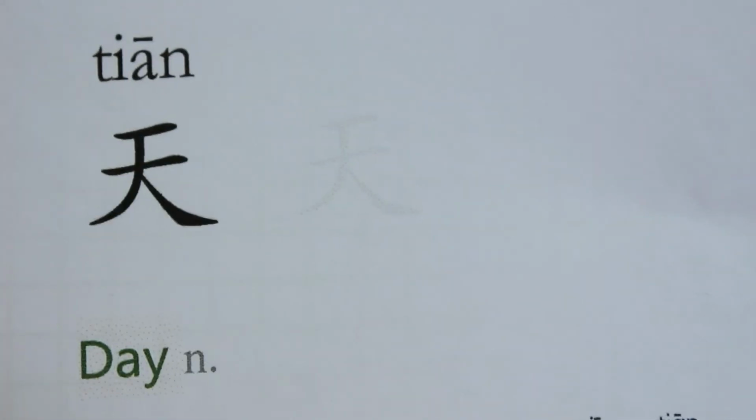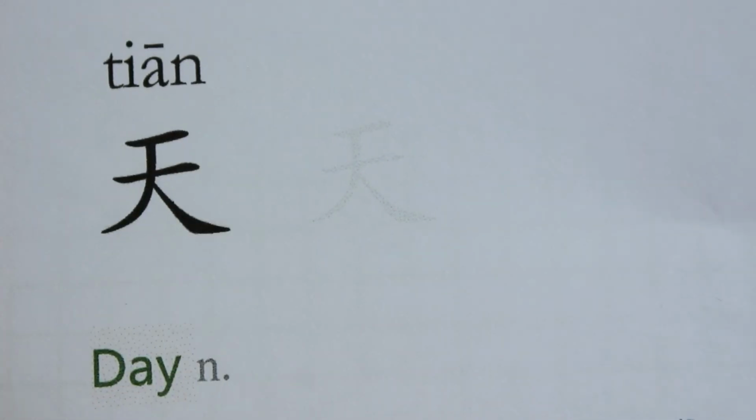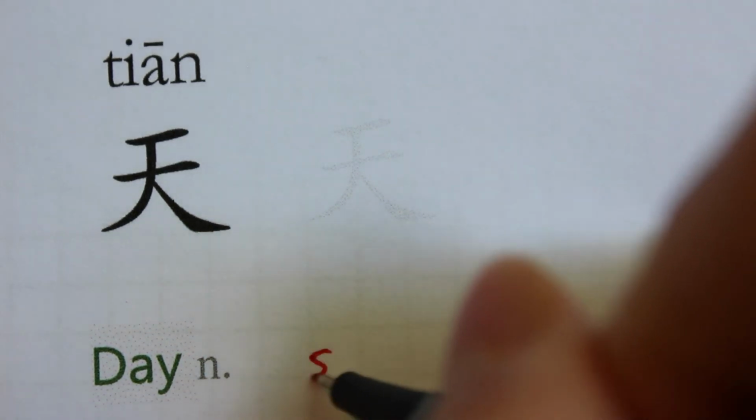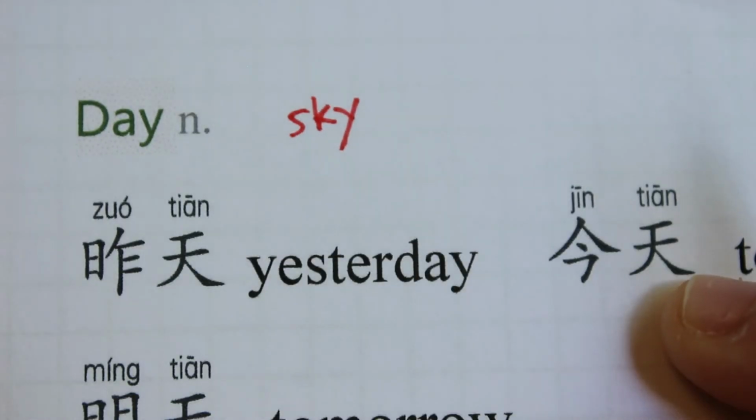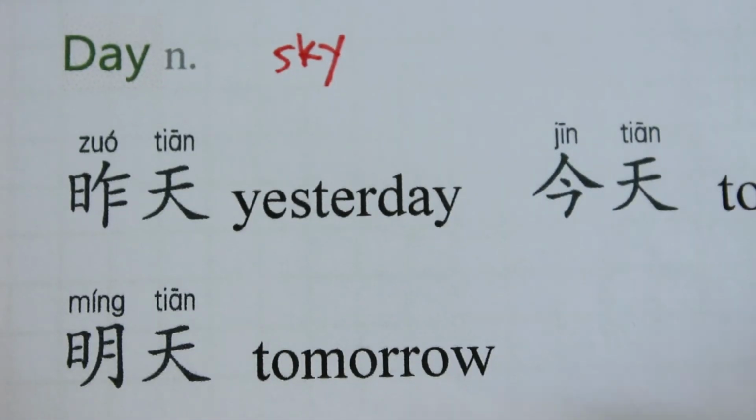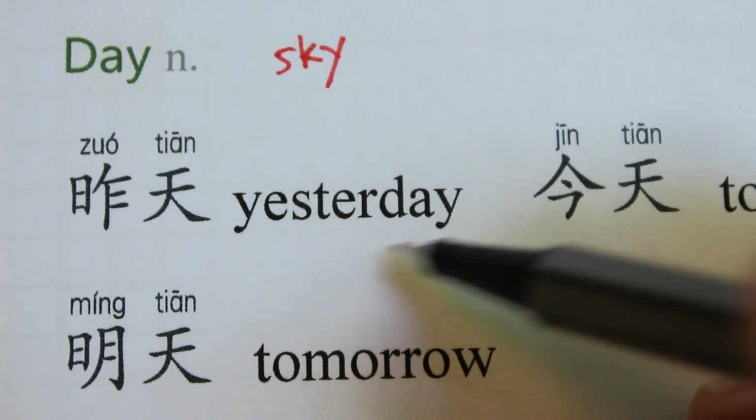And the next one is 天. It's a very simple character. It just means the day or the sky. And you have the 3 words here. 昨天 means yesterday.